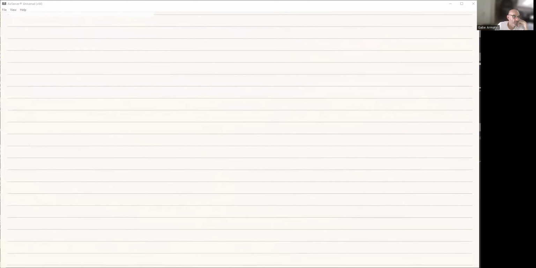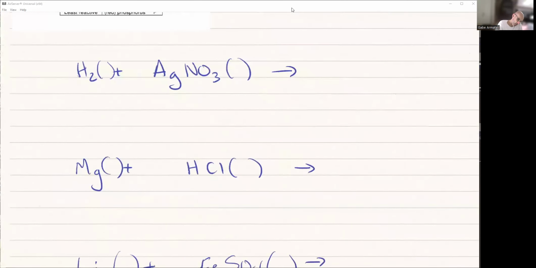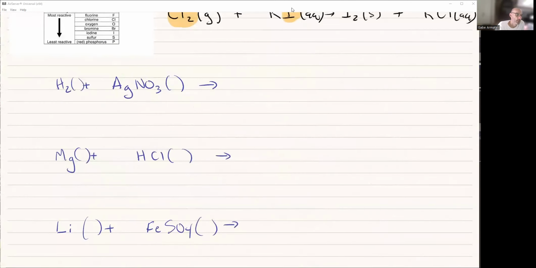So I'm going to pause this for just a second while I come up with some examples, and you should try them as soon as they pop up. Okay, so here we go. I didn't add phases because it's worth looking at them for all of these. So let's do the phases first. Let's take a look at these one at a time, and we don't need a whole lot of space to do these.